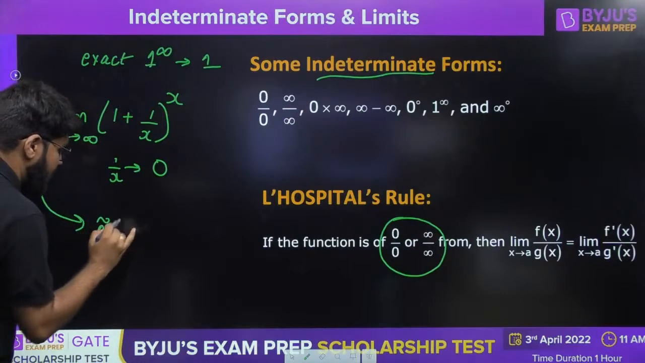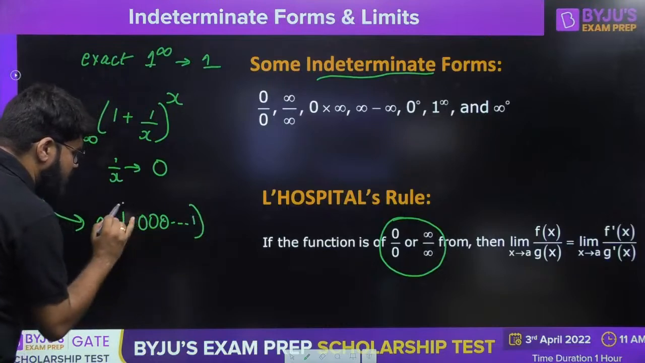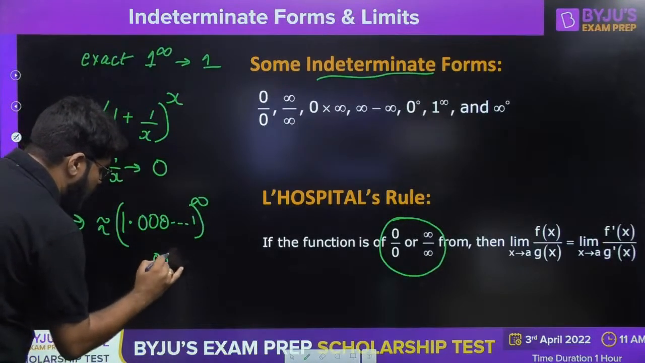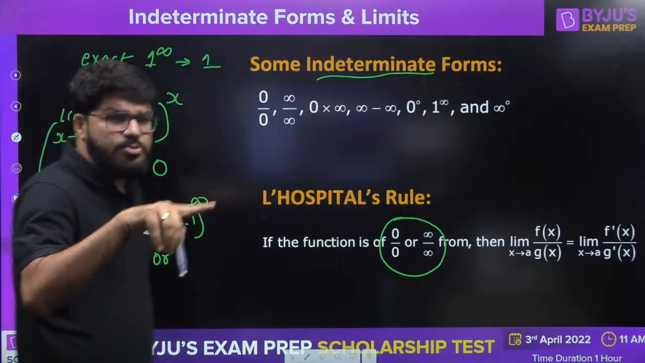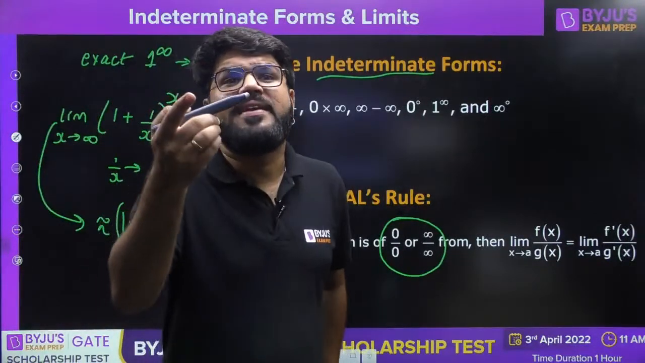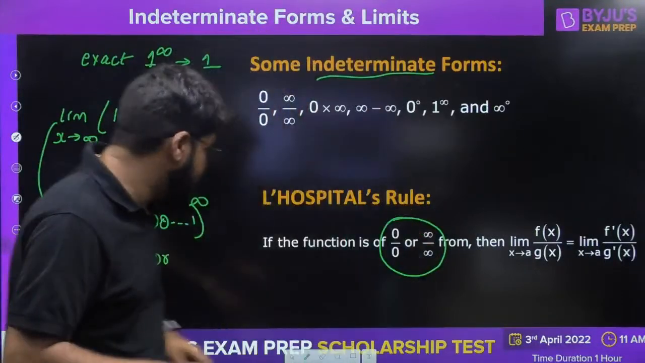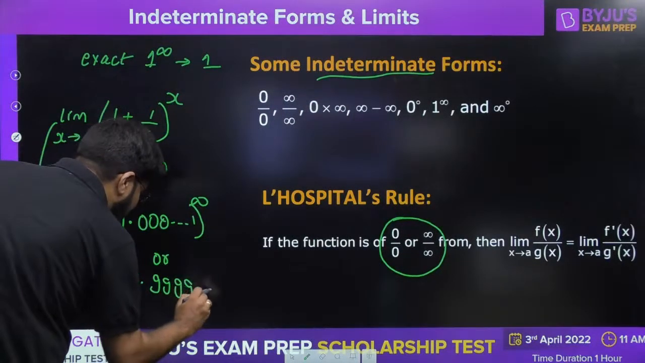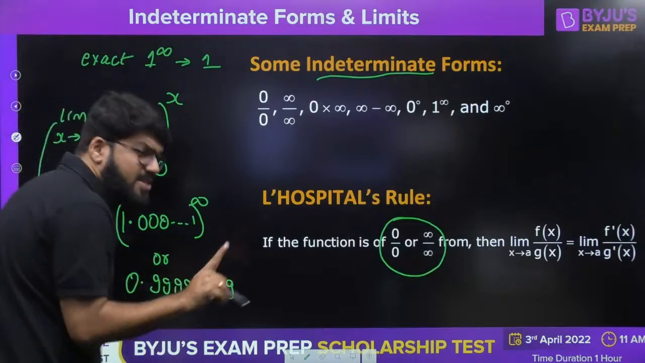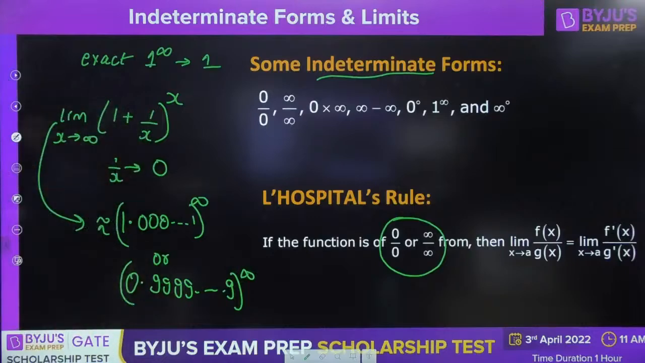So this is either approximately 1.00000 something raised to the power infinity, or, since 1 by x is tending to 0, very, very close to 0 but maybe a little greater than 0 or a little less than 0, because we know limits have two criteria, right hand limit and left hand limit, it may be something of the form 0.99999999999, which is approximately 1 but not equal to 1. So what is the answer for this? That is what we need to decide.